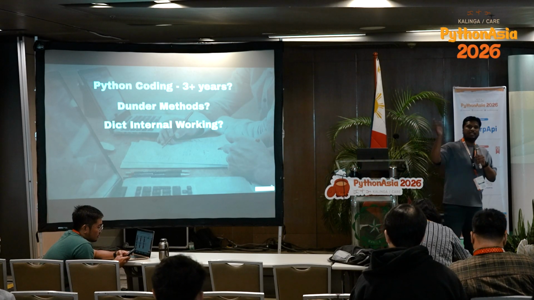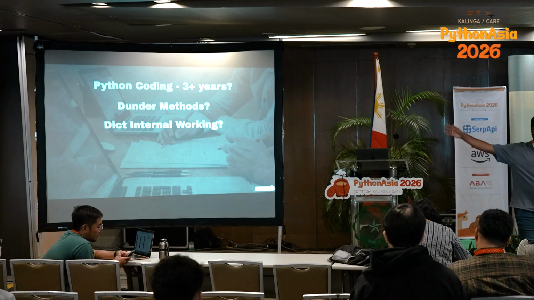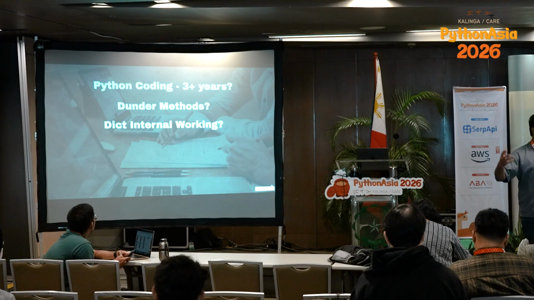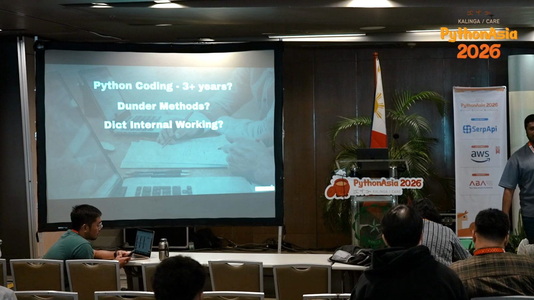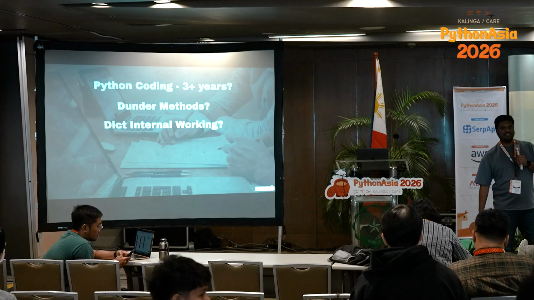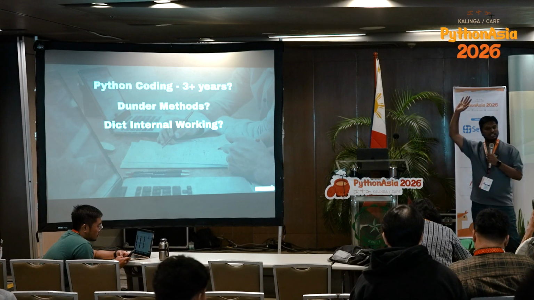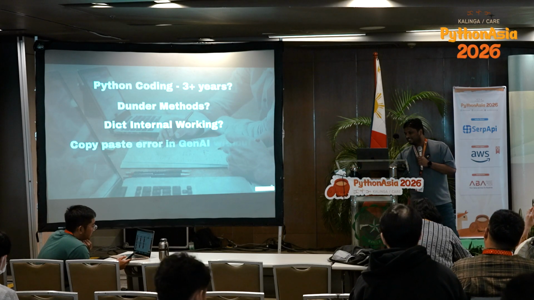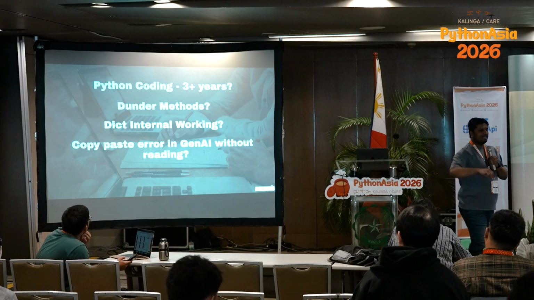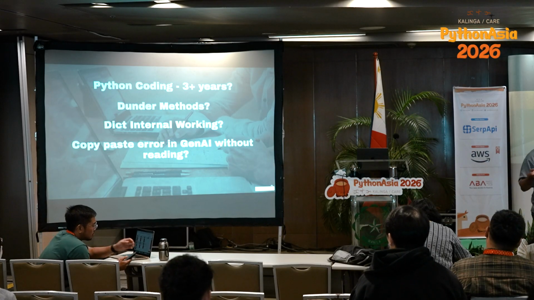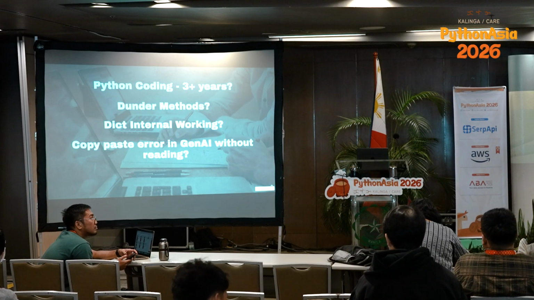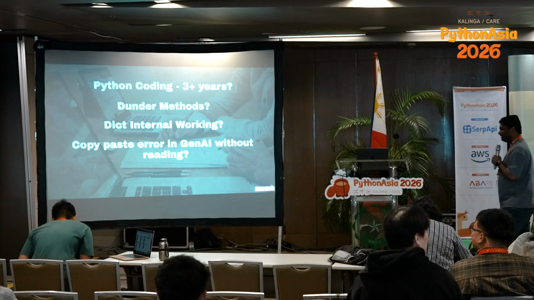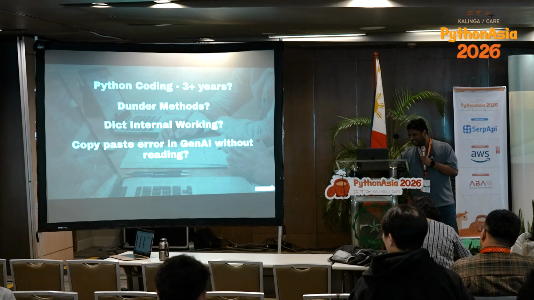How many of you can explain how a dictionary works internally? Though it's not my topic for today, but I just want to know if any one of you have cared to explore and go beyond, in deeper. Can anyone explain? I'll not ask to explain, just show the hands. Okay, no one. How many of you just copy paste errors in Gen AI like Gemini, GPT, Claude or whatever you are using without reading the error? A lot of guys, good. Not good, but okay.